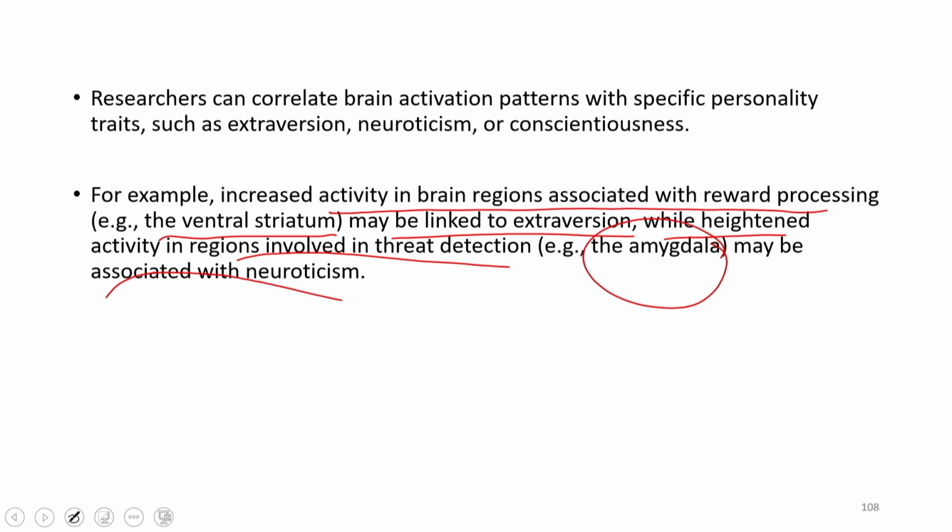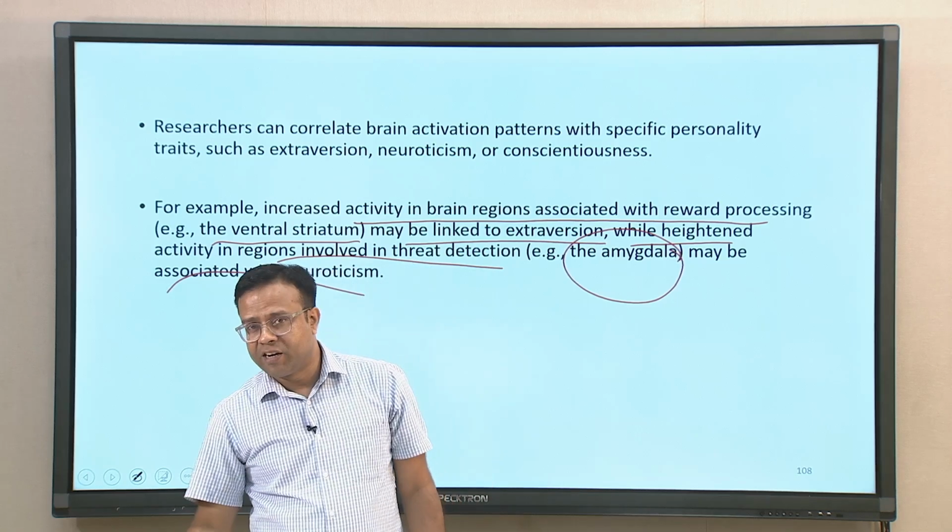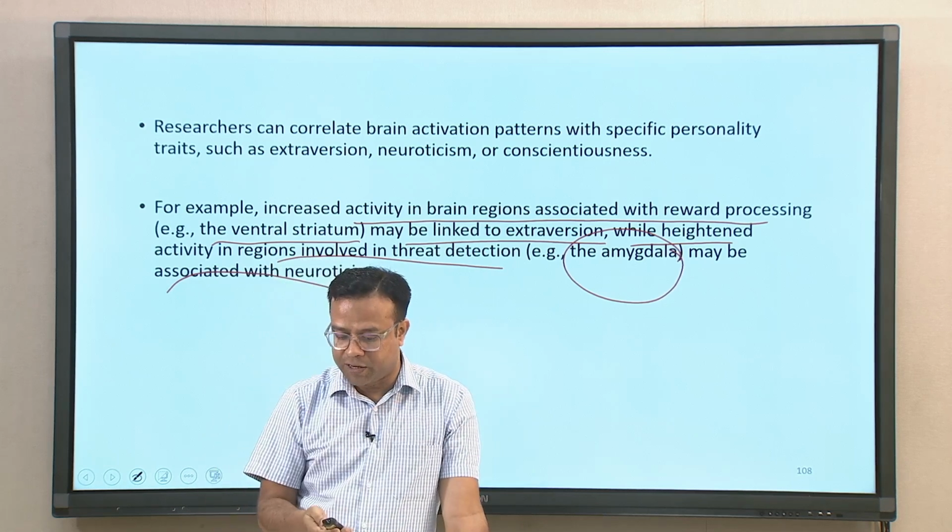If it is too active, then the person is mostly very nervous and a lot of this neuroticism trait is there. More worries, more tension, more emotional instability is more likely to happen. So, like that certain brain functions may be connected to certain traits.